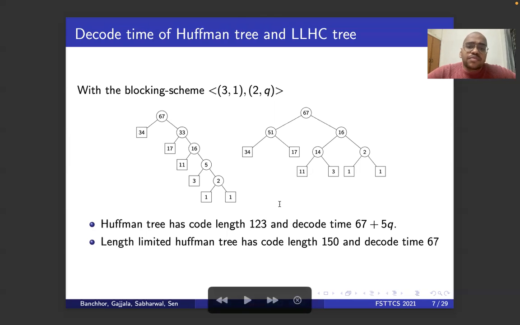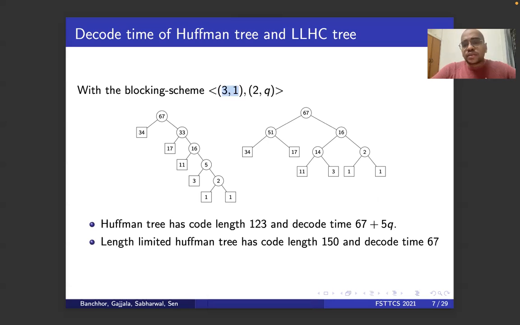Now in length limited Huffman coding, all the characters are within code length 3. So everything will be done in the first lookup. So the decode time is 67, but the code length is 150. So there is a huge trade-off between code length and decode time happening. And we don't know which trees are optimal in this case either.